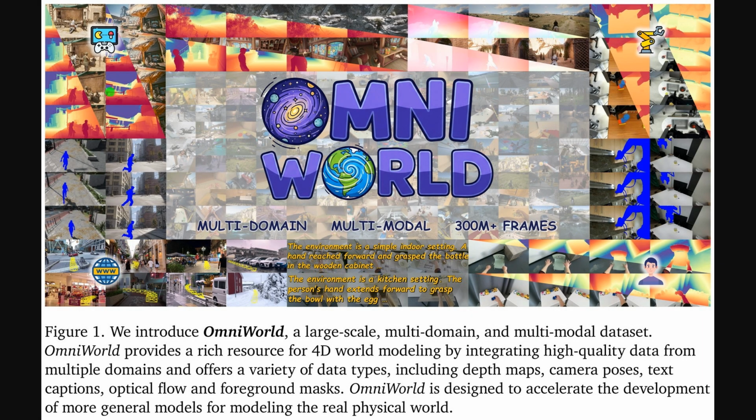Alright, Figure 1 introduces the dataset scope and signals why it matters. It combines many domains and modalities, so models can learn both 3D structure and motion over time. The collage highlights depth maps, camera poses, optical flow, masks, and long text captions, which together provide supervision across geometry and dynamics. The banner also emphasizes scale with hundreds of millions of frames, so training can cover diverse scenes. The takeaway is comprehensive data breadth for 4D world modeling.